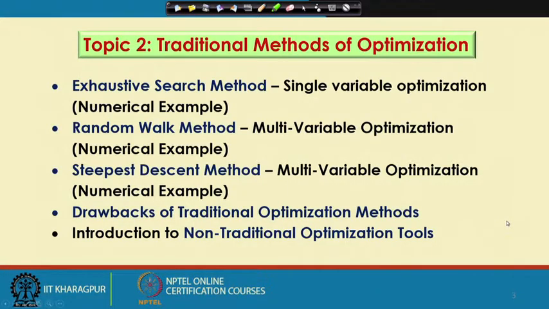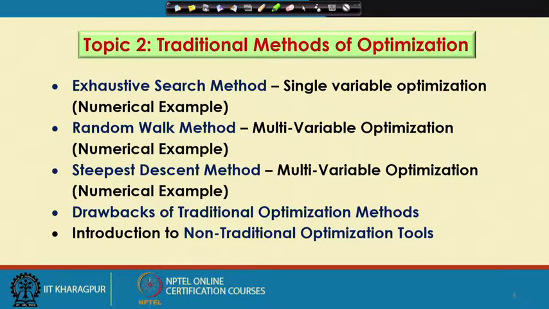Now, if you see the non-traditional tools for optimization, once again we have a large number of them. Before I name a few, let me tell once again the philosophy behind going for this type of non-traditional tools for optimization. As I told, the traditional tools may not be robust.